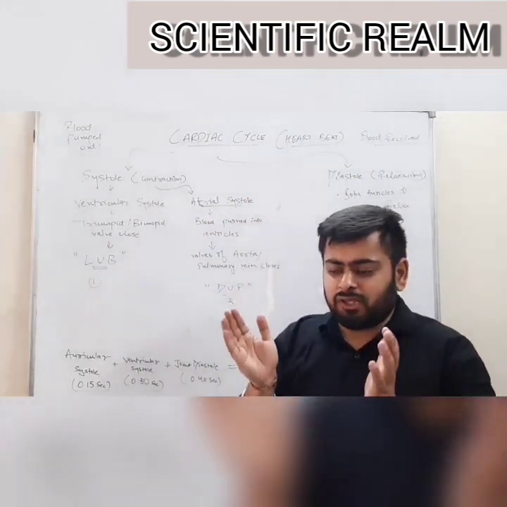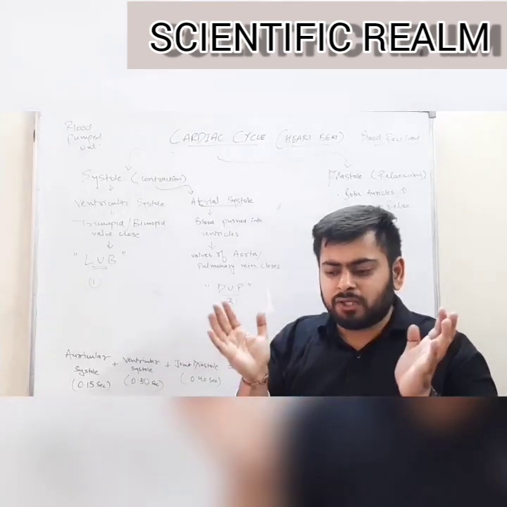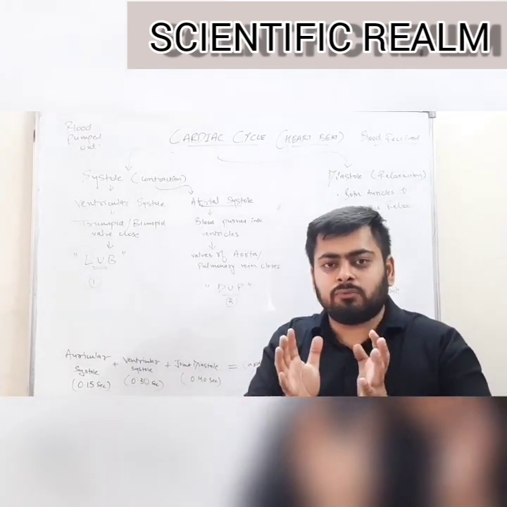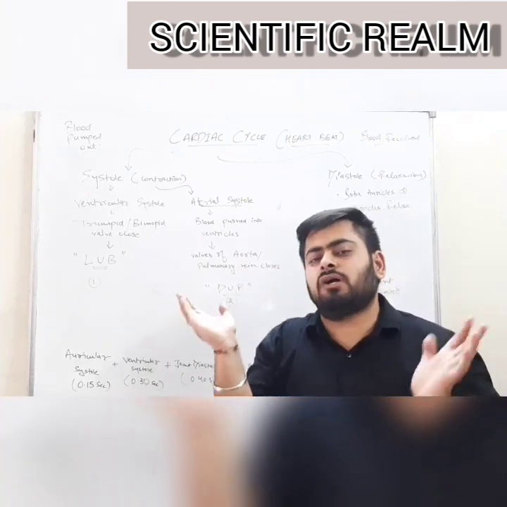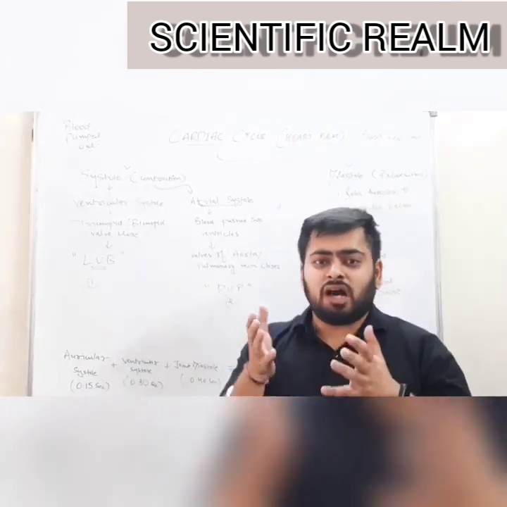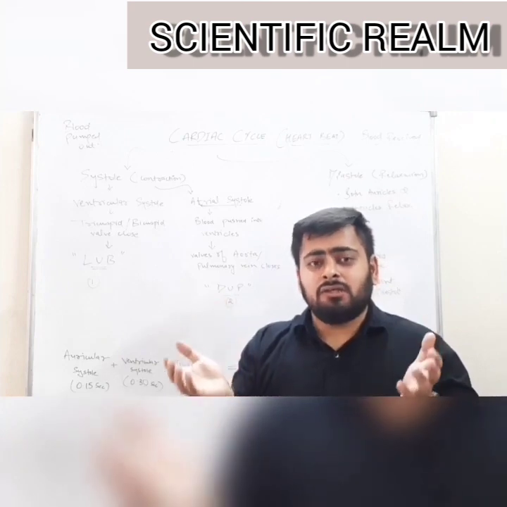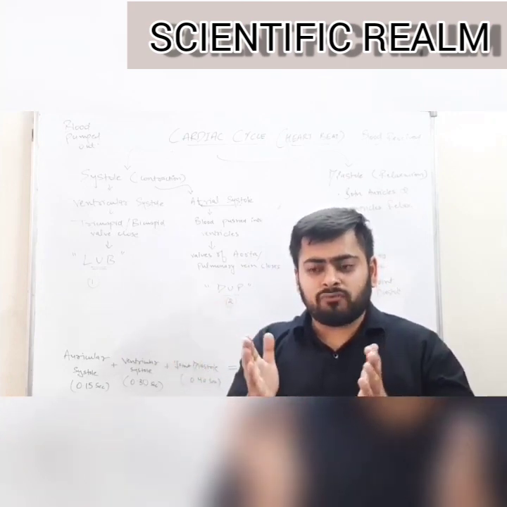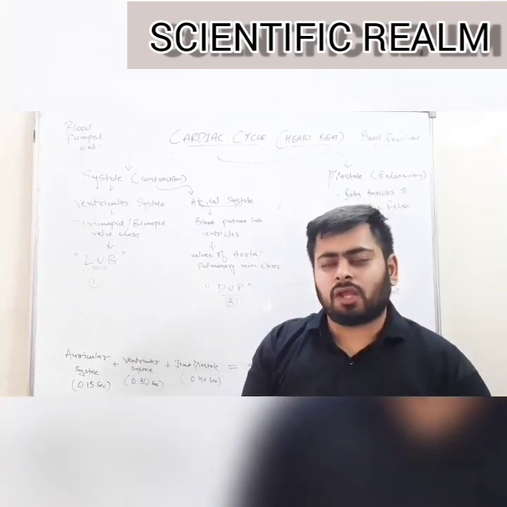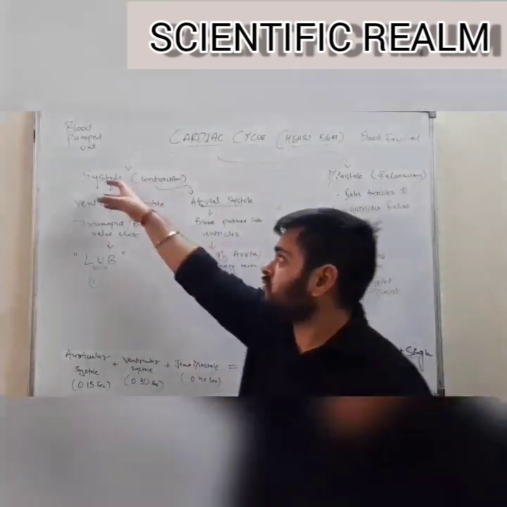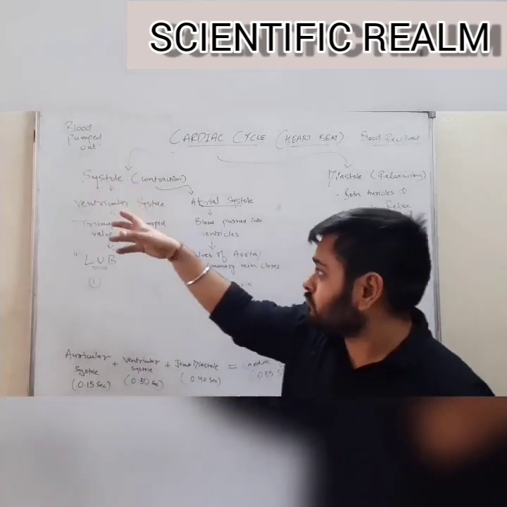It means when the heart contracts, it reduces from its original volume. The heart will contract and the blood will be pushed out of the heart. Whereas when the heart relaxes, the original size or the volume of the heart will increase, thus receiving blood from the outside. First, the case of when the blood is pumped out.